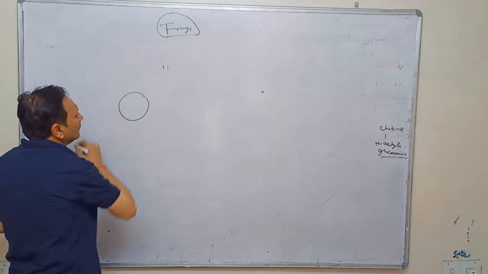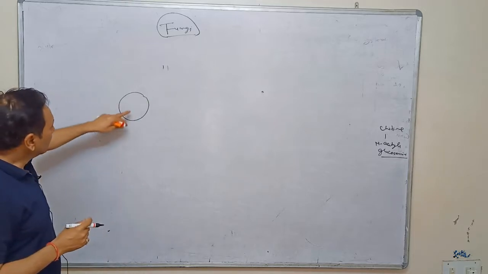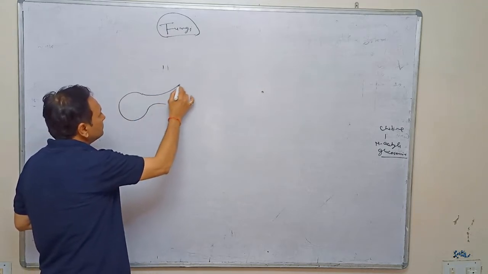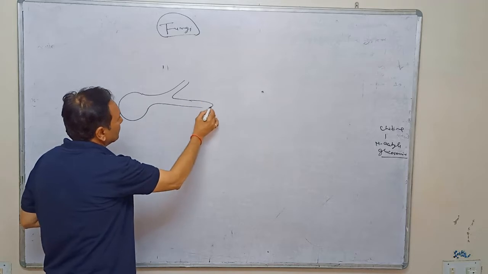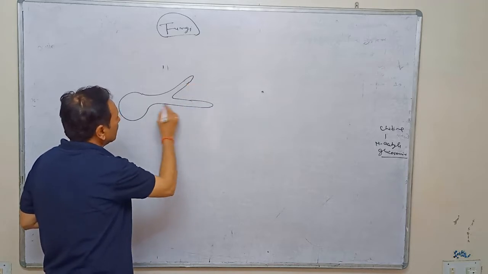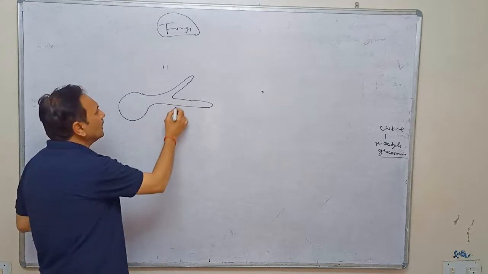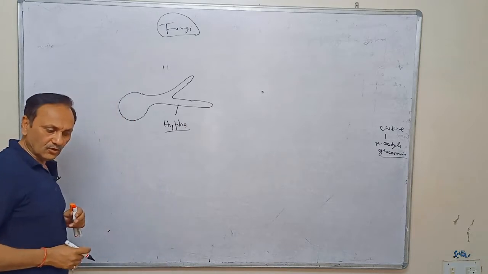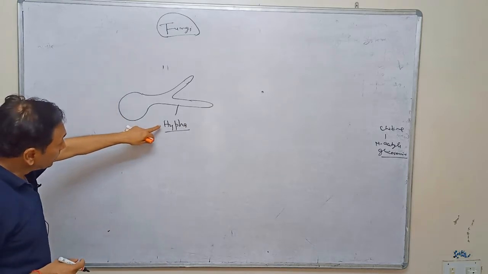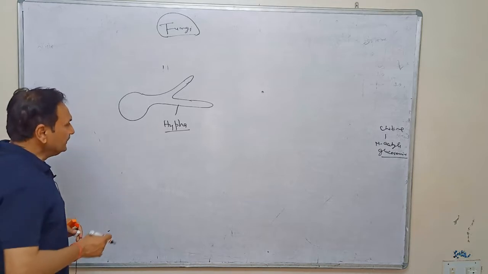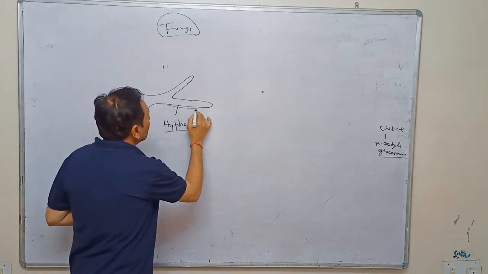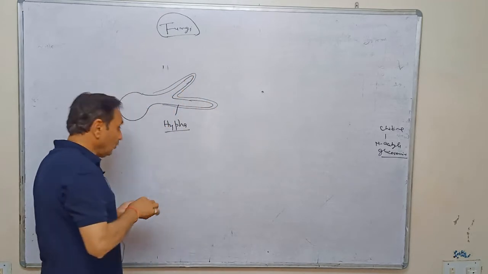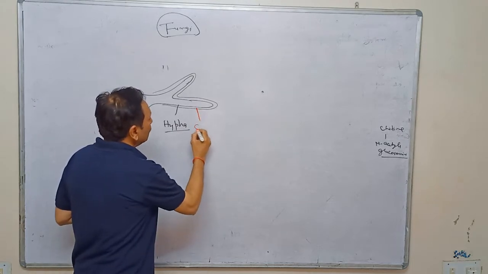Fungi normally form from the spore. Whenever a spore gets a suitable condition, it germinates. Apical growth is very common, and this germinated thread-like structure is called hypha. Now, in this hypha, it has been observed that a thick wall is also present, and that thick wall is called the cell wall.